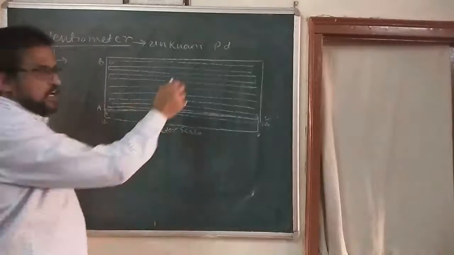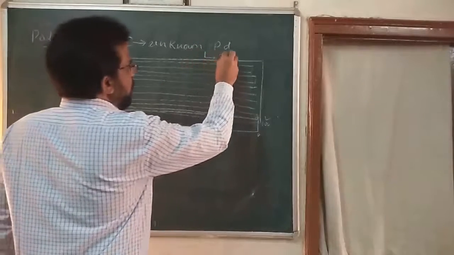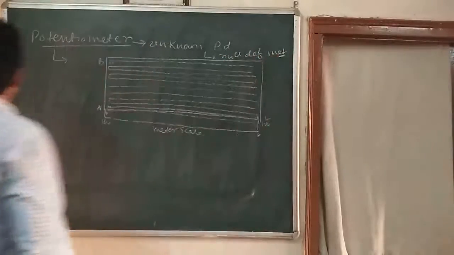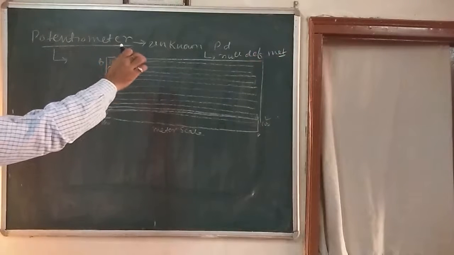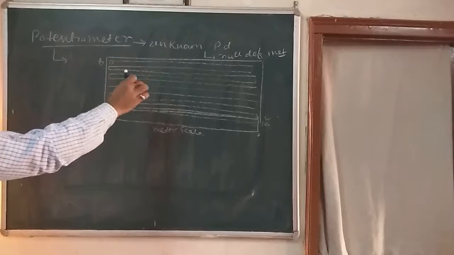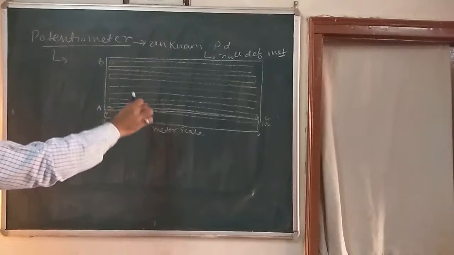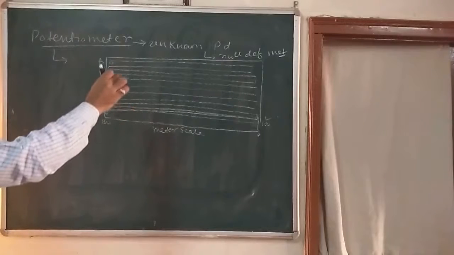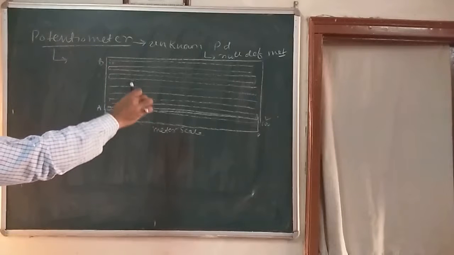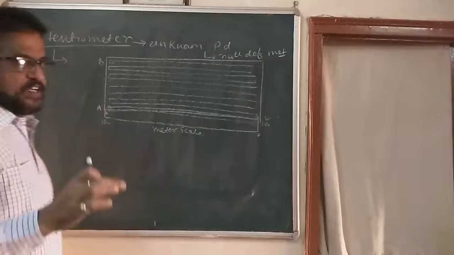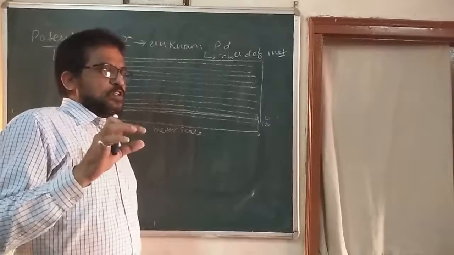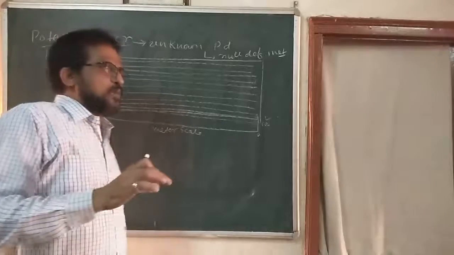This device is also based on the principle of the null deflection method. Is it clear? That is why, while measuring EMF, it does not draw any current from the source of driving EMF. So while measuring unknown potential difference, we can say the resistance of the potentiometer wire becomes infinite. This is the construction of potentiometer. Is it clear? So it is a better instrument than a voltmeter.